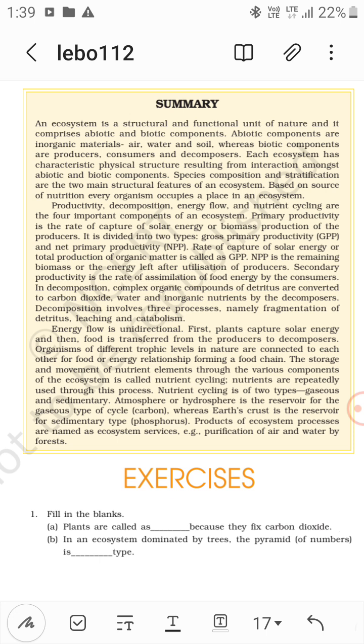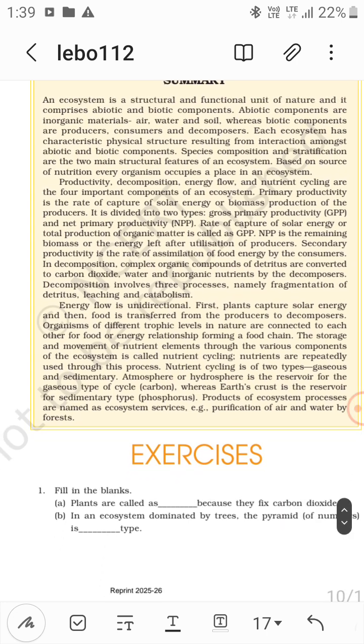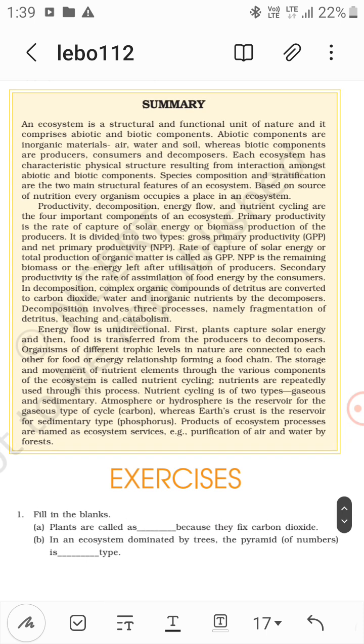In the summary part, we have already covered the first paragraph. Now the second paragraph: productivity, decomposition, energy flow, and nutrient cycling are the four important components of an ecosystem. Primary productivity is the rate of capture of solar energy or biomass production of the producers. It is divided into two types: gross primary productivity and net primary productivity. Rate of capture of solar energy or total production of organic matter is called GPP, gross primary productivity. NPP, net primary productivity, is the remaining biomass or energy left after utilization by producers.